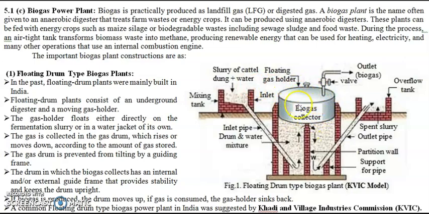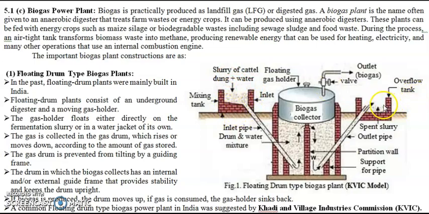This is basically a floating drum. This floats on the water jacket, or this floats on the gas which is present inside this airtight construction. Now generally in floating drum type biogas plant, you see that this portion in which the slurry and water is mixed is above ground.